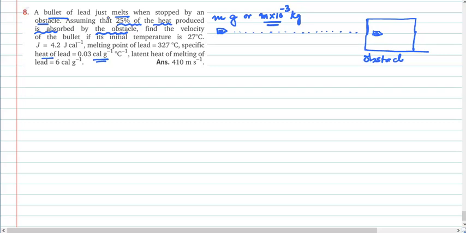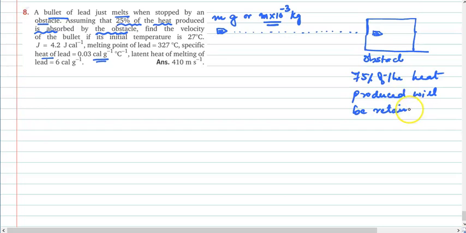That means how many percent of the heat is going to remain? So 75% of the heat produced will be retained by the bullet. This information is going to be quite handy to us while solving this particular problem.